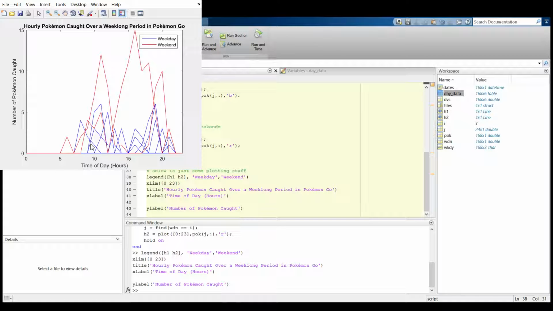I went to the New York area for a wedding, and that brought new Pokemon and new opportunities to do fun things that I wouldn't have been able to do on Drexel campus. As a result, my number of Pokemon caught per hour vastly increased in comparison to the weekdays. And that's what I get out of this data.